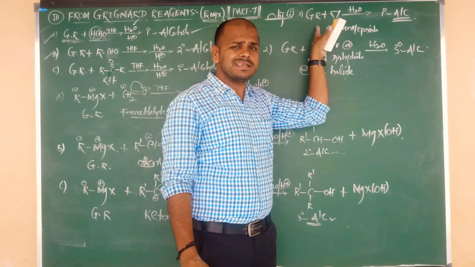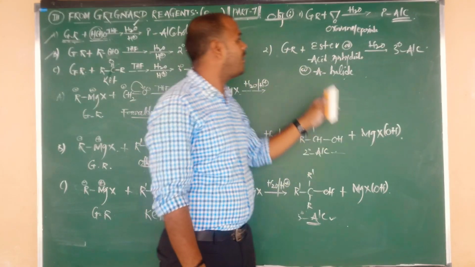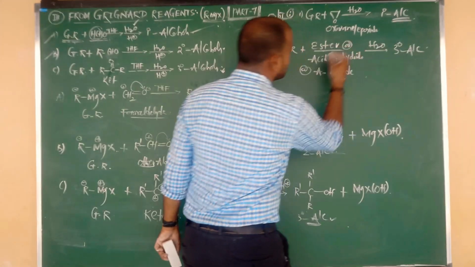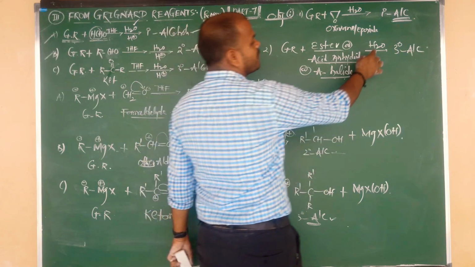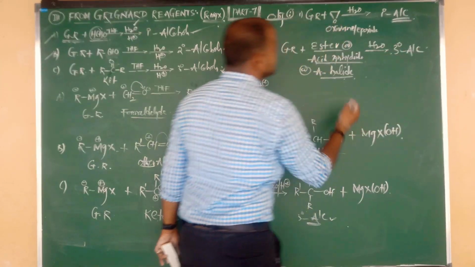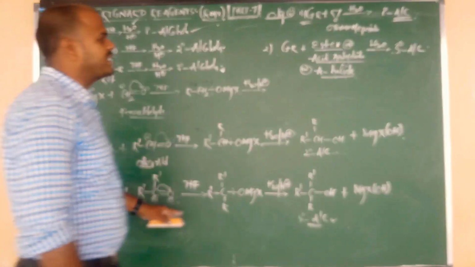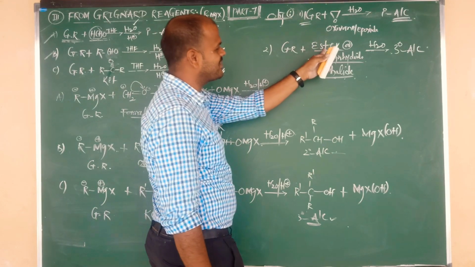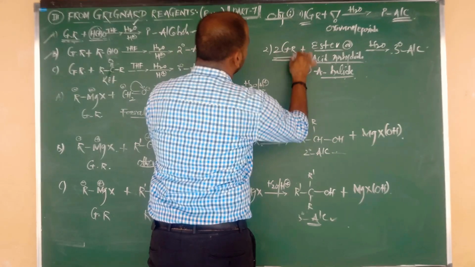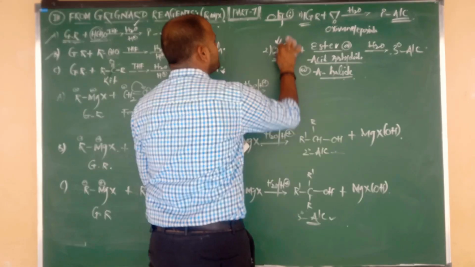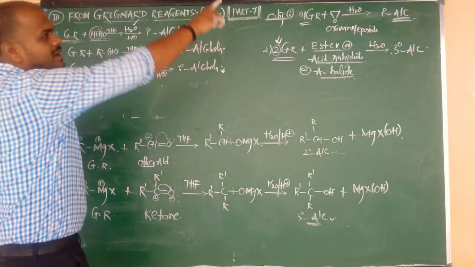Once again, Grignard reagent on reaction with oxirane, or epoxide, followed by hydrolysis gives primary alcohol. Grignard reagents on reaction with esters, acid anhydrides, or acid halides, followed by hydrolysis give tertiary alcohols. In the first reaction we required 1 mole of Grignard reagent. But in the second case, in case of esters, acid anhydrides and acid halides, we require 2 moles of Grignard reagent. This point is very important. I hope you understand. Can I show you one example for that first category?